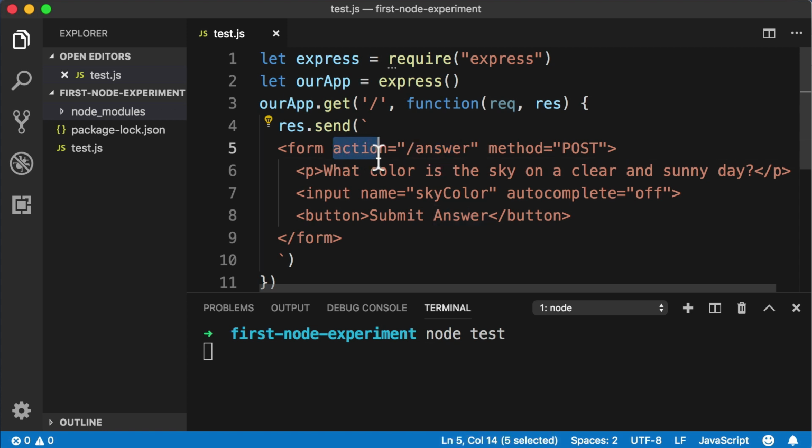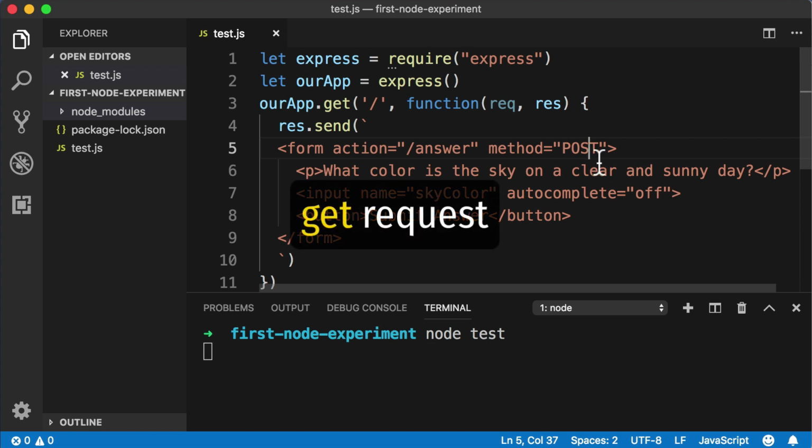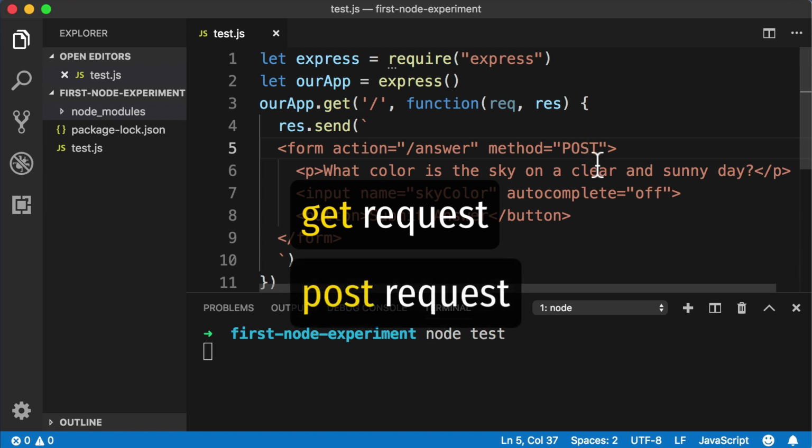Okay, so that explains the action attribute, but what about the method attribute? What in the world does method equal post mean? Well, this controls the type of request that the browser is going to send to the server. In the land of the internet and HTTP requests, there are actually many different types of requests. But for now, in the context of this lesson, we really only need to be aware of two different types of requests: a GET request and a POST request.